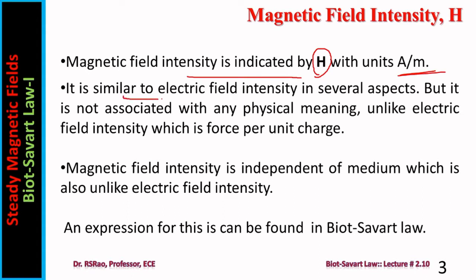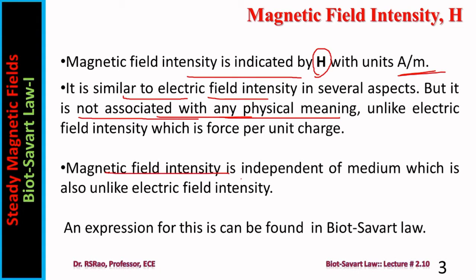Magnetic field intensity has a lot of similarity with electric field intensity, but in one critical aspect it differs from electric field intensity. Magnetic field intensity is not associated with any physical meaning, whereas electric field intensity has a meaning: it is the force experienced by a unit positive charge. A similar meaning you don't find as far as magnetic field intensity is concerned.